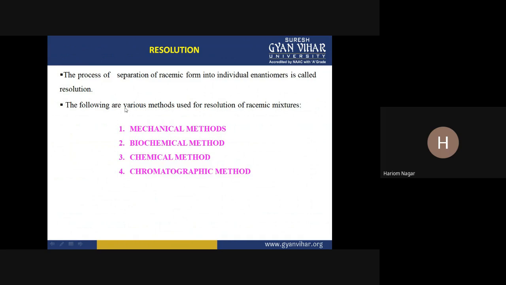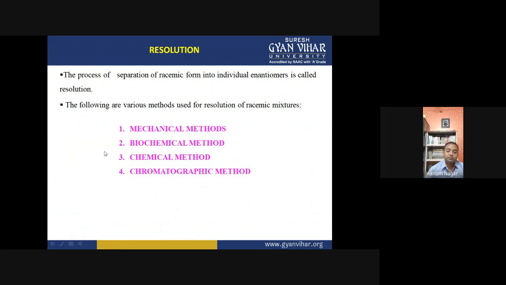There are several methods for resolution of the enantiomers from the mixture. The first method is the mechanical method, in which we can separate the enantiomers on the basis of their crystal shape, checked with a polarimeter.